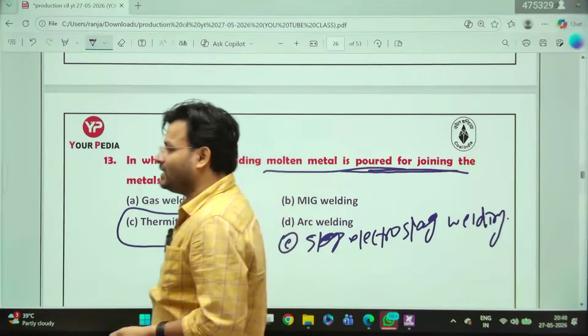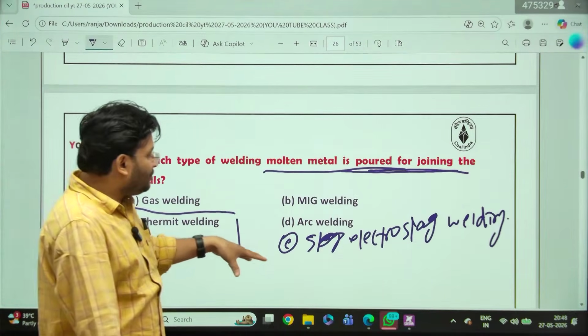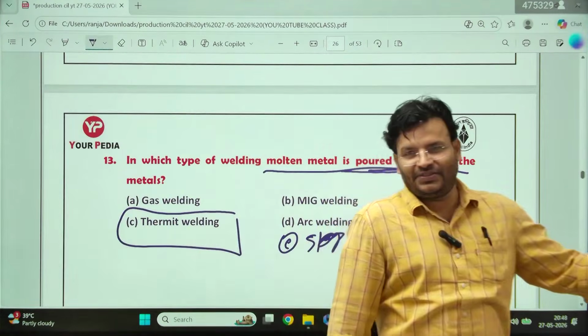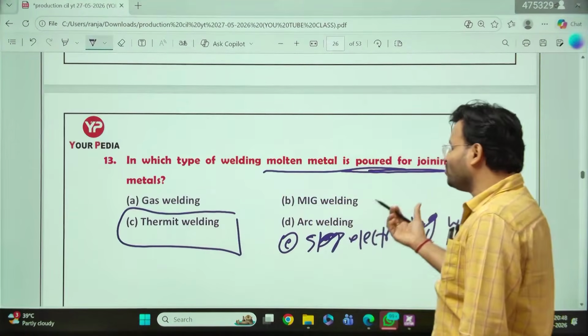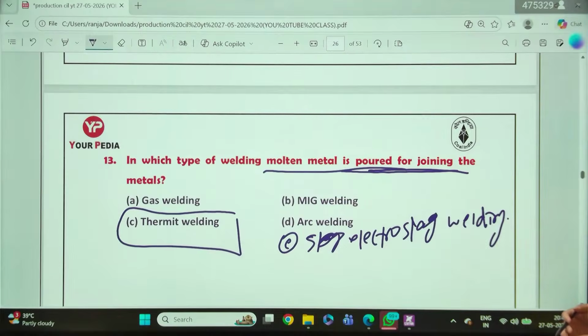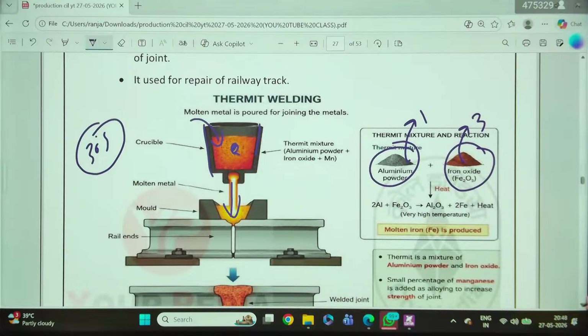Even if electroslag is there still. Clear to all? No need to confuse with electroslag here. Even I know students usually think, yes, if thermite is not there, then I can go with that option, otherwise no need to worry. Gas welding, MIG welding, arc welding, all I discussed in class, so no need to worry.